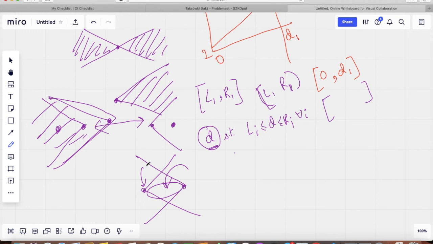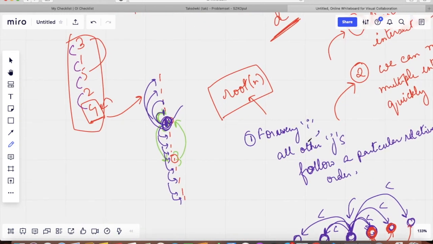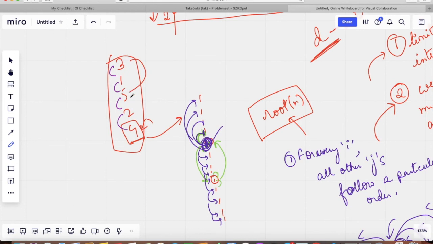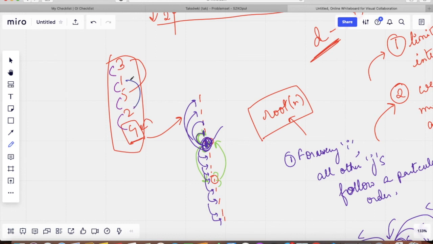Now what happens when you swap? When you swap, there are only 4 total relative orderings that get broken, right? So for example, if you swap 1 and 2, you will have to change this value, this value, this value and this value.